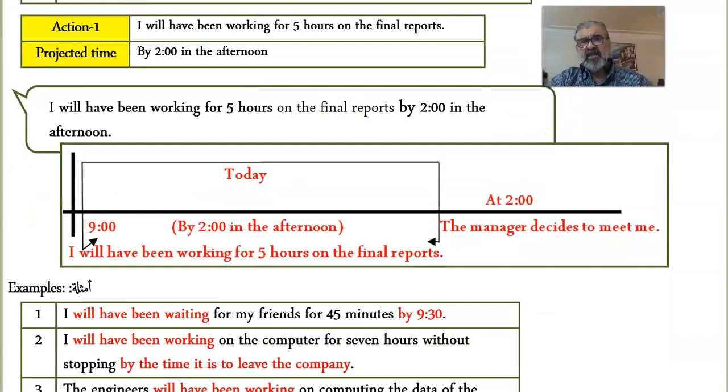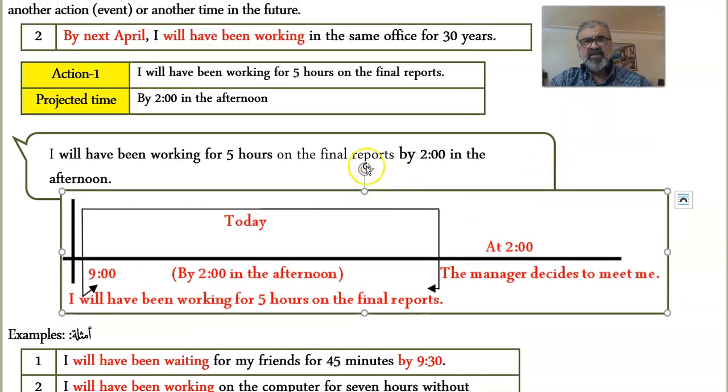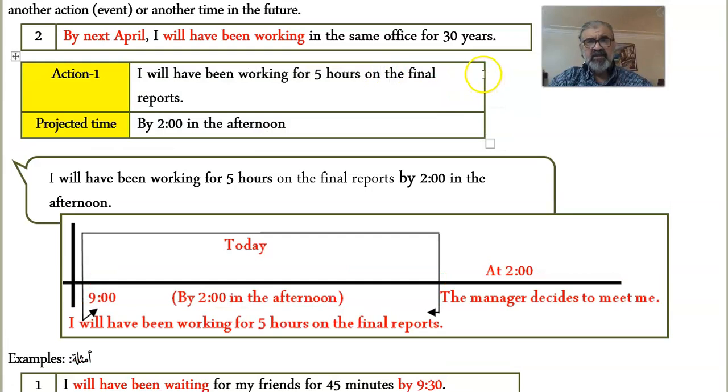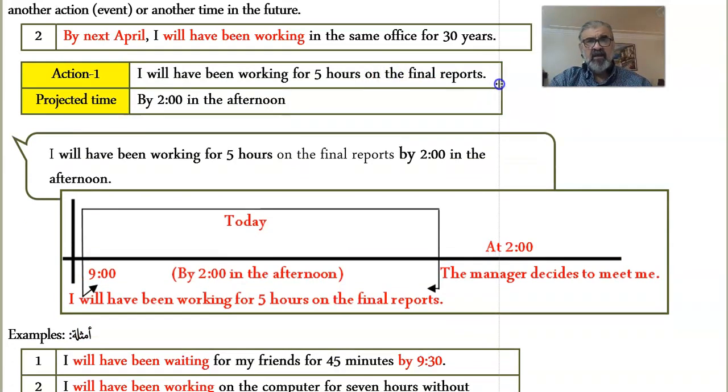Another example. Let's say that the manager wants to meet with you and he asked you to work on the final reports. And you say the following: I will have been working on the final reports for 5 hours, okay, by 2 o'clock in the afternoon. So again, I'm going to ask you a very simple question. What time is it right now? By 2 o'clock. So it should be 9.